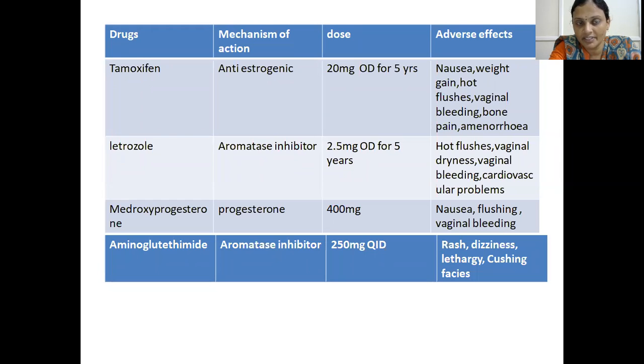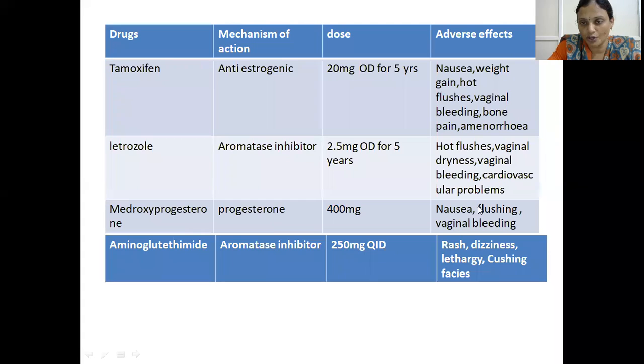Various adverse side effects of tamoxifen: weight gain, nausea, hot flushes, vaginal bleeding, bony pain, amenorrhea. Regarding letrozole, the side effects are vaginal dryness, vaginal bleeding, which is most important, and cardiovascular problems.